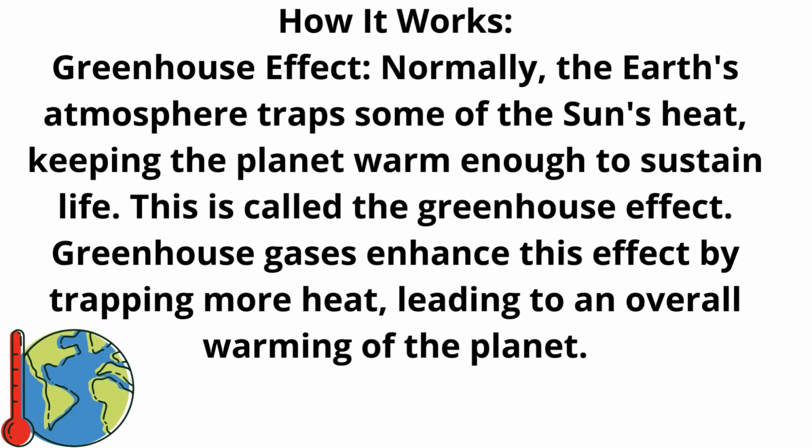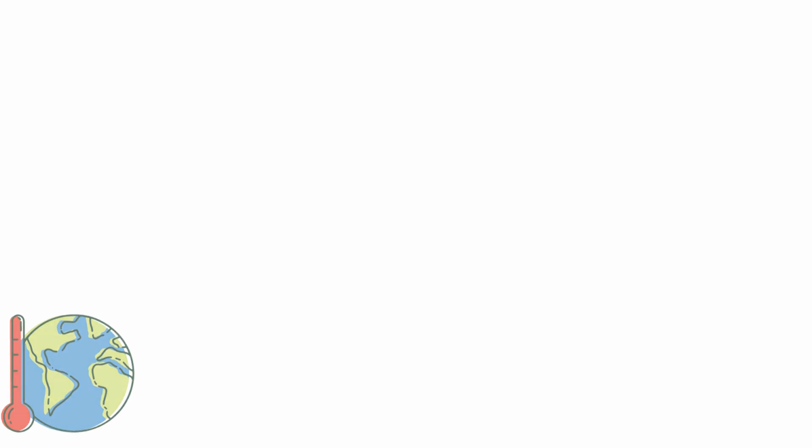How it works. Greenhouse effect. Normally, the Earth's atmosphere traps some of the sun's heat, keeping the planet warm enough to sustain life. This is called the greenhouse effect. Greenhouse gases enhance this effect by trapping more heat, leading to an overall warming of the planet.